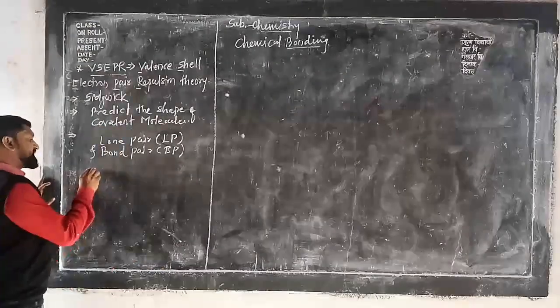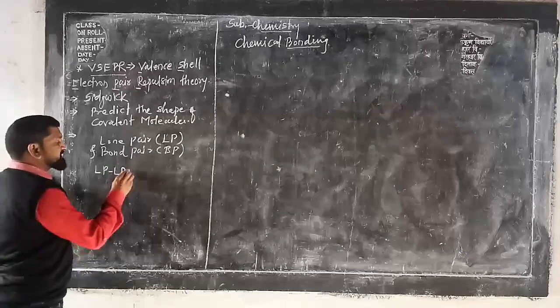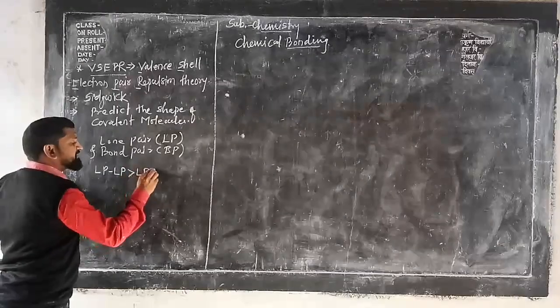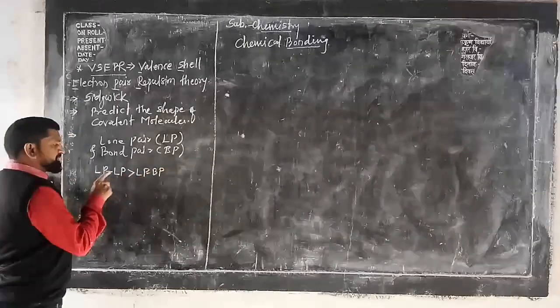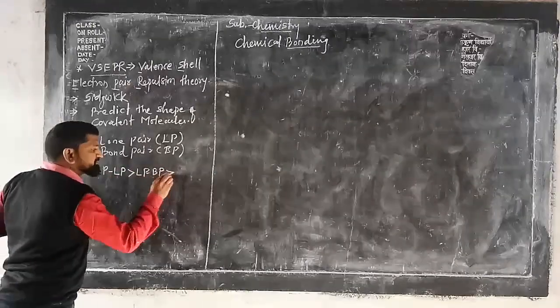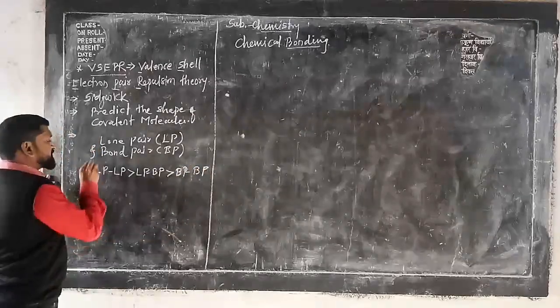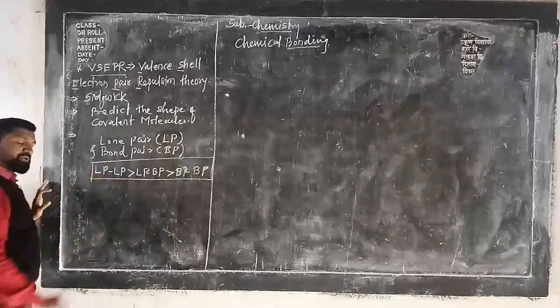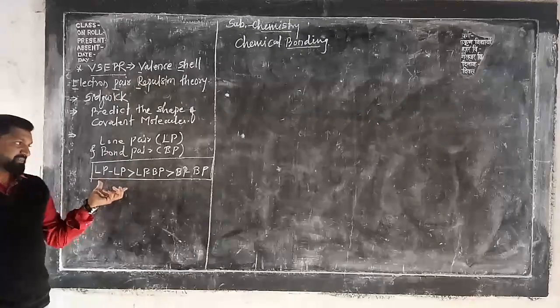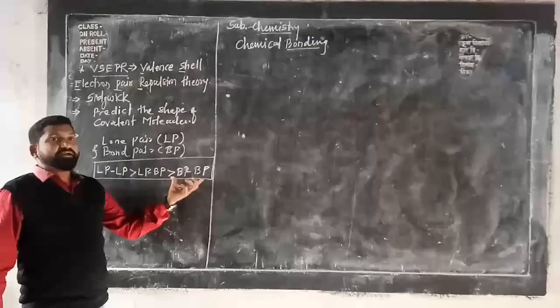Lone pair-lone pair has maximum repulsion as compared to lone pair-bond pair, which is further more than bond pair-bond pair. Therefore you should remember that the repulsion between lone pair and lone pair is maximum as compared to lone pair and bond pair, as compared to bond pair and bond pair.